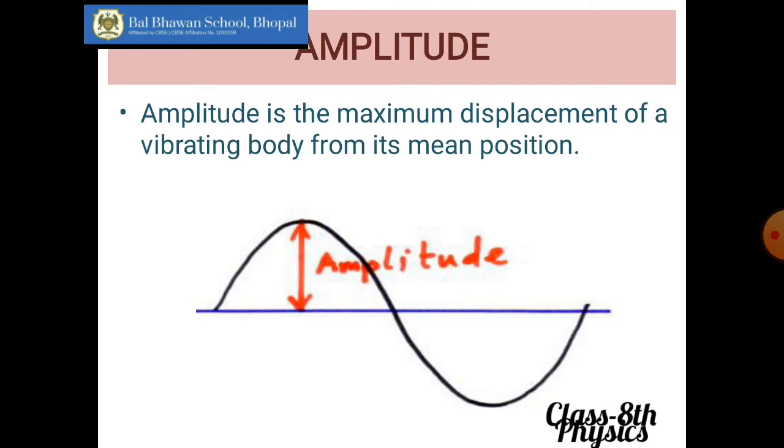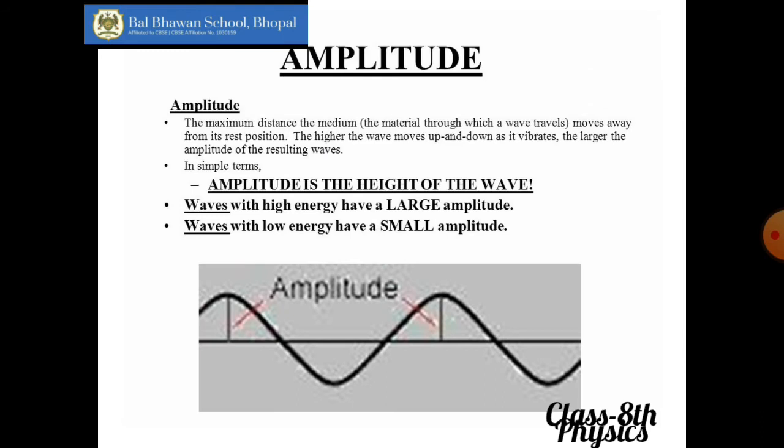Okay, so this should be clear. Then we will come to know how amplitude is related to loudness. Amplitude is the maximum distance covered by a vibrating body from its mean position. It remains the same in case of oscillation, the same definition is there. In case of a vibration also it is the same. In case of a wave also it is the same. Wave and vibration is the same. Sound travels in the form of waves. Now what is amplitude? Again the same thing. The maximum displacement or the maximum distance covered by a vibrating body from its mean position is called the amplitude.